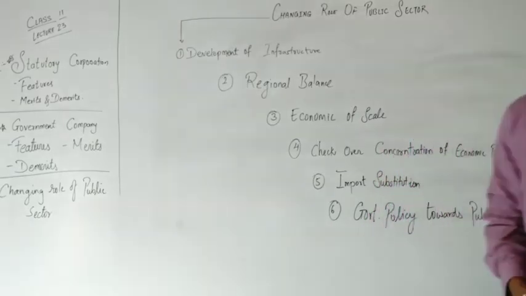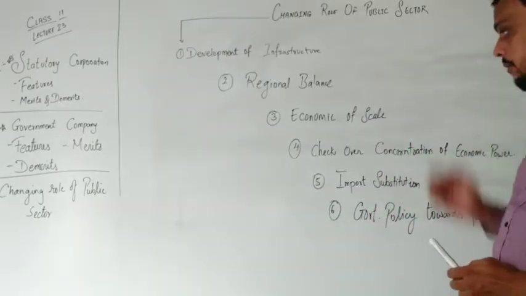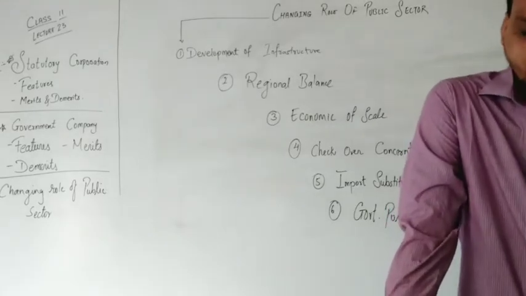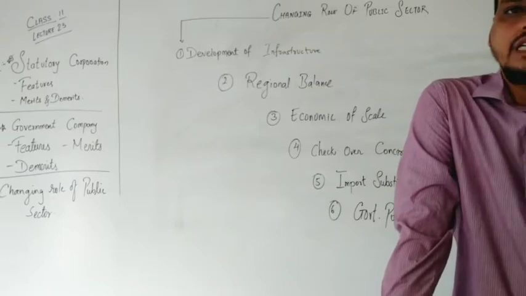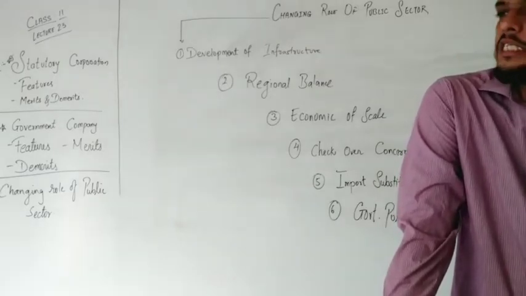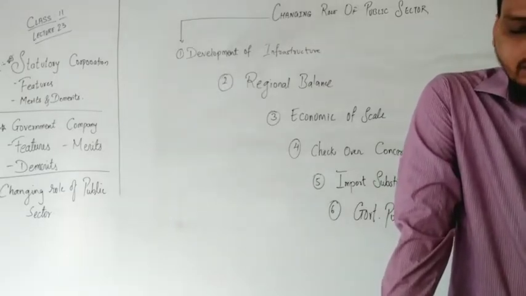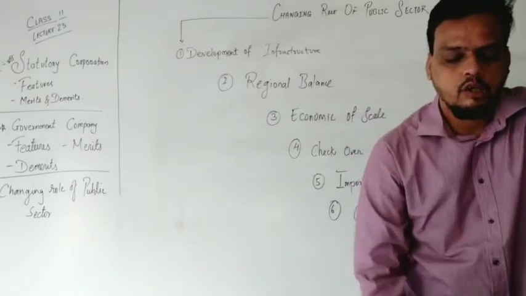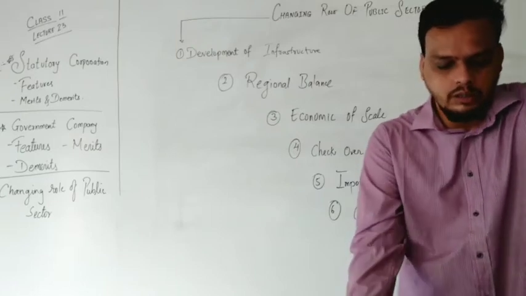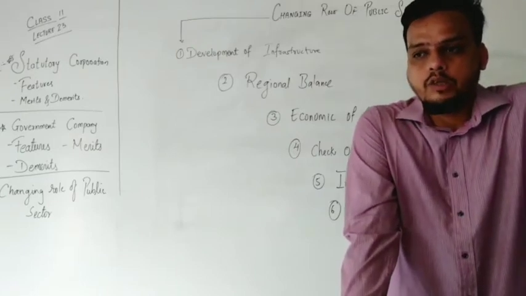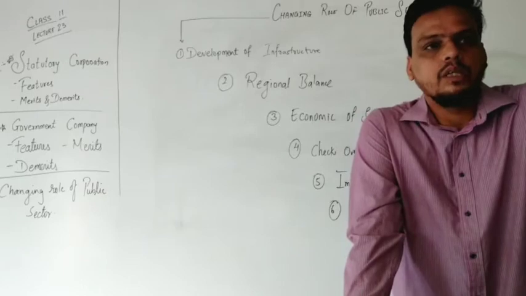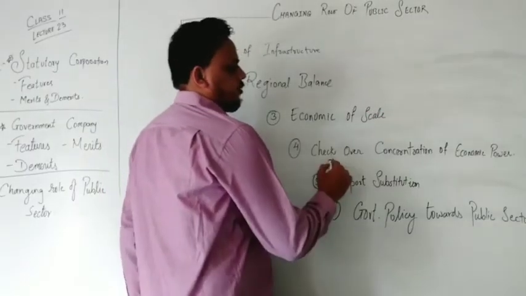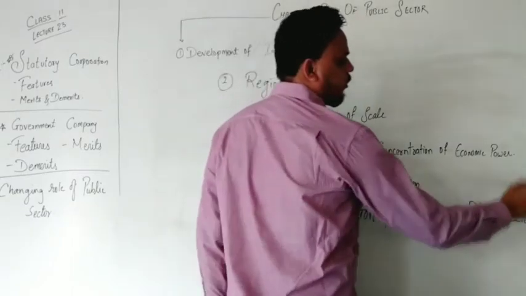The next part is economic scale. Economic scale means establishing large industries in fields like power plants, natural gas, primary industries, etc. Here huge investment was required. Economies of scale are only possible when mass production is conducted by the government, and only then does the organization get enlarged.